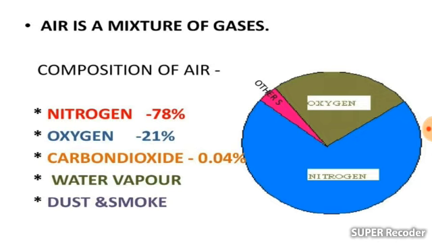The biggest component of air is nitrogen. The two major components of the air are oxygen and nitrogen.